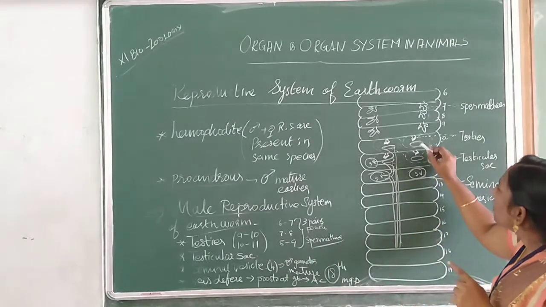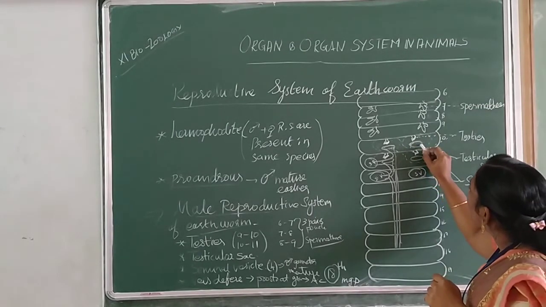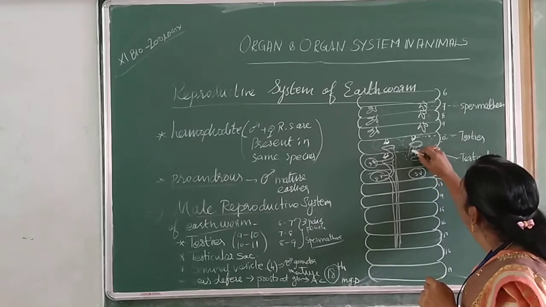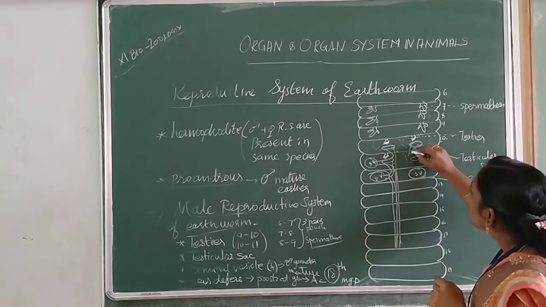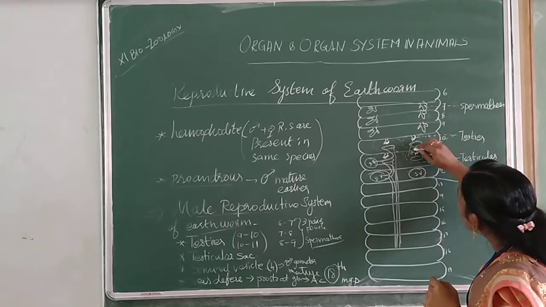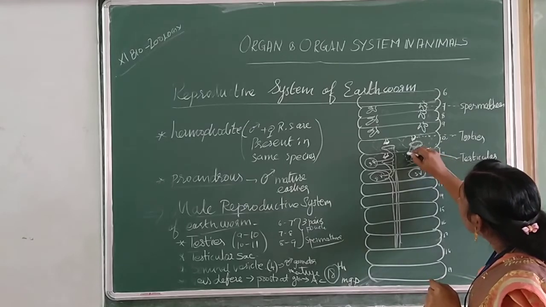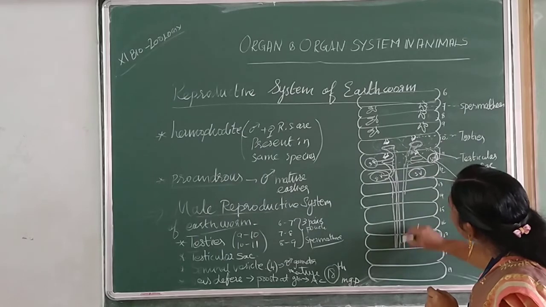Again I am drawing here. So this funnel is converted into a tube-like structure, and that will be connected with the seminal vesicle. This pair will be connected with the small seminal vesicles. Again from the seminal vesicle the tube comes out and comes down like this.